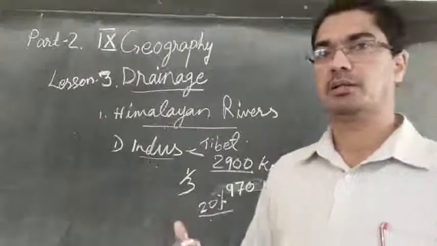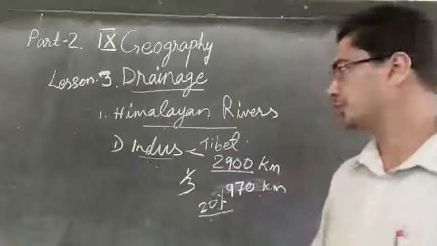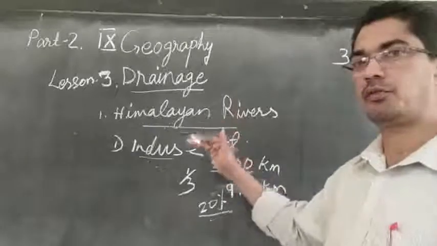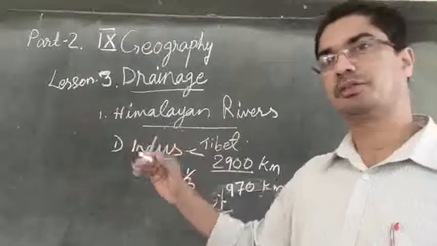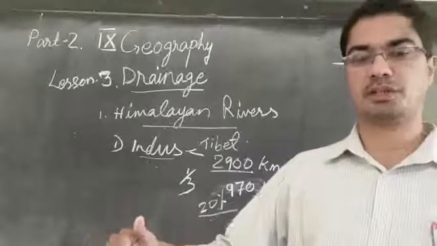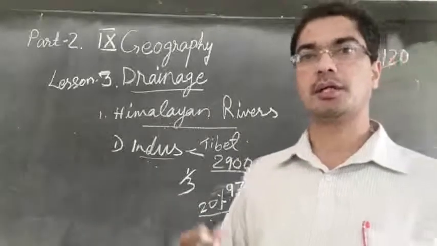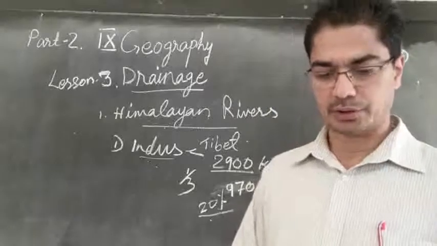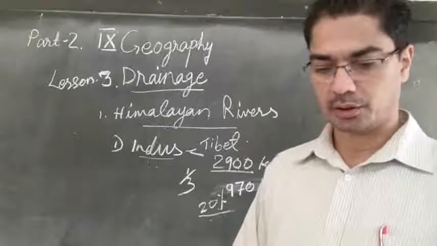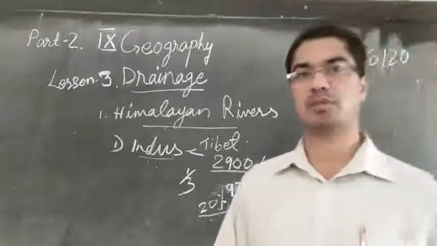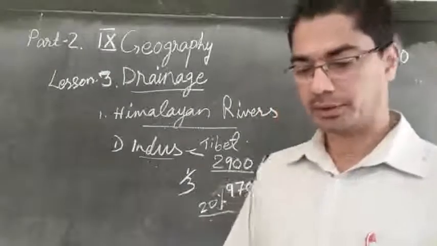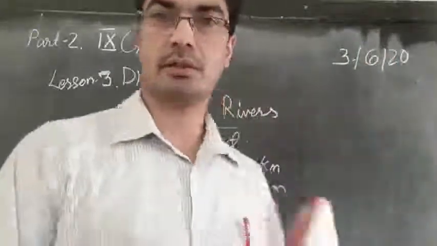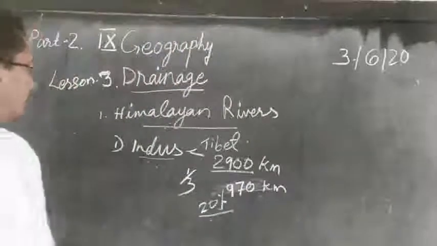And many tributaries are there. Some tributaries join it when it is flowing through India in the Kashmir region, and when it is entering into Pakistan at Malkot, and there are many other big tributaries that come and join it at Mithankot, not Malkot, Mithankot. Now let us come to the second of the Himalayan rivers.